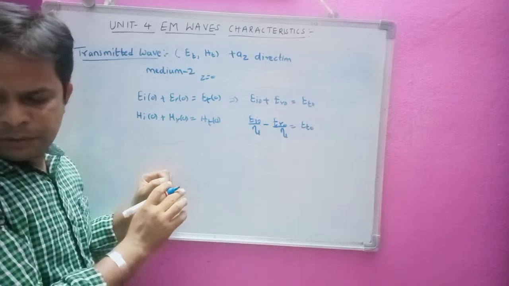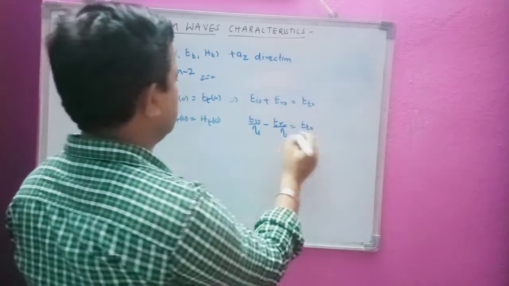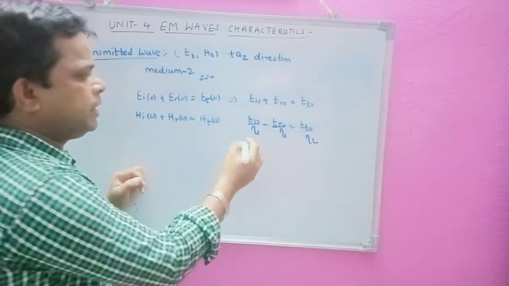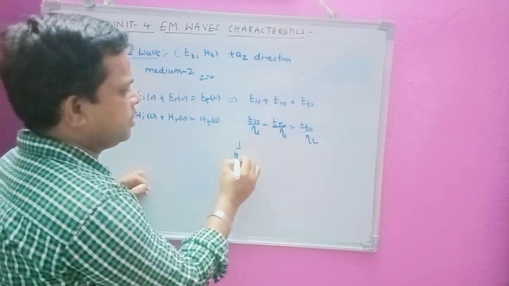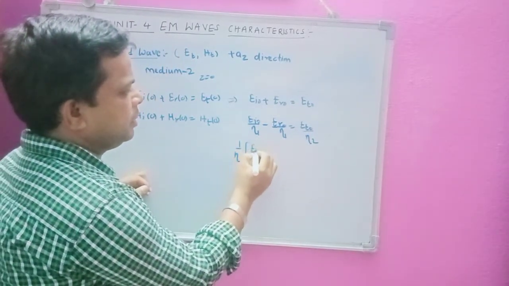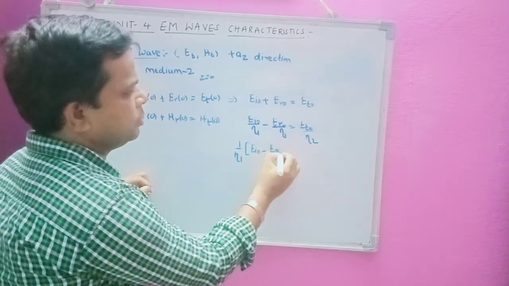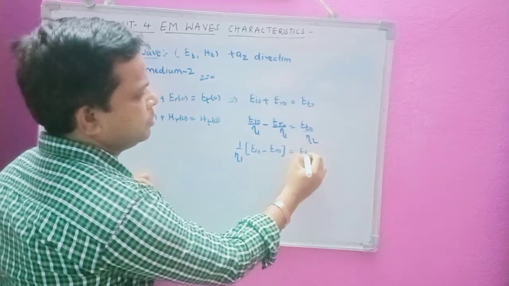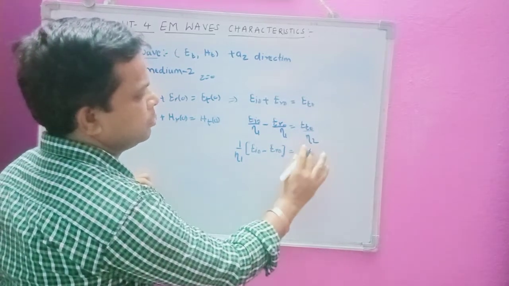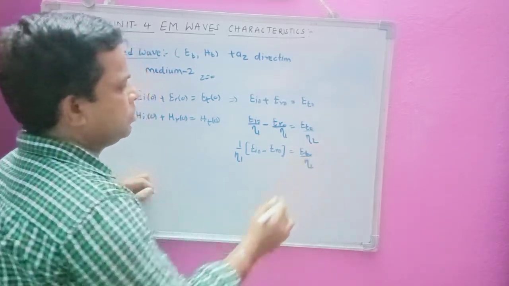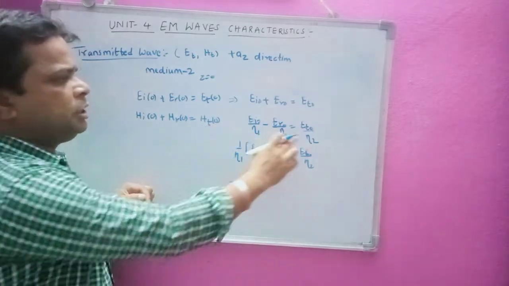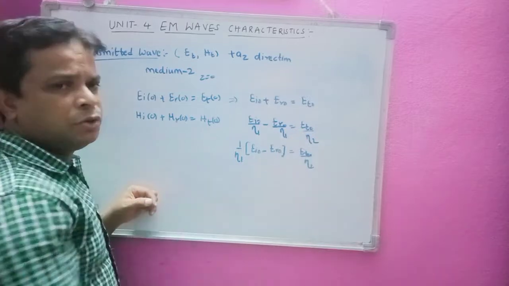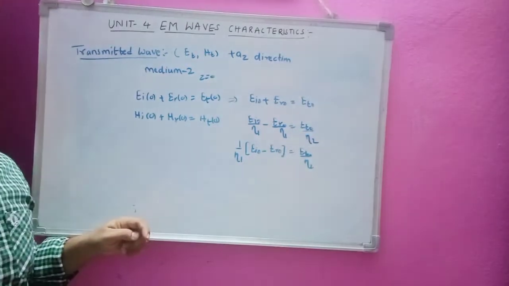So this is ET naught, and this is in medium 2, that's why I had to write eta 2 here. Now I can write here 1 by eta 1, common here, EI of 0 minus ER of 0, that is equal to ET of 0 by eta 2. This ET of 0 is in the medium 2, that's why we have eta 2, that is the intrinsic impedance of the medium 2 here.